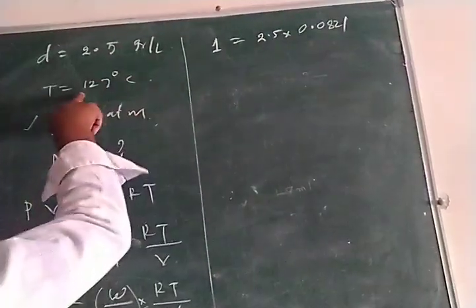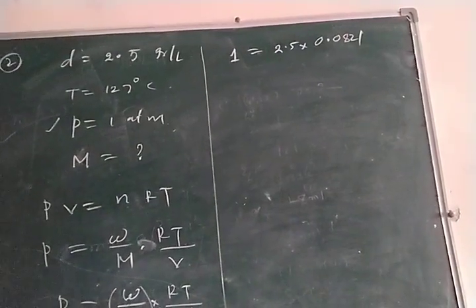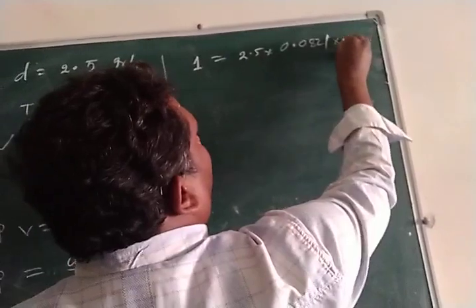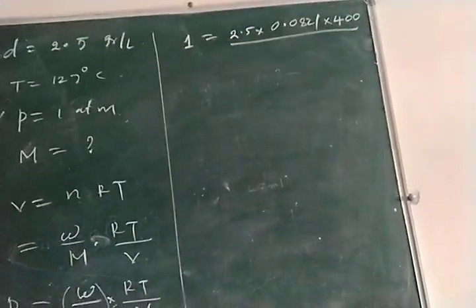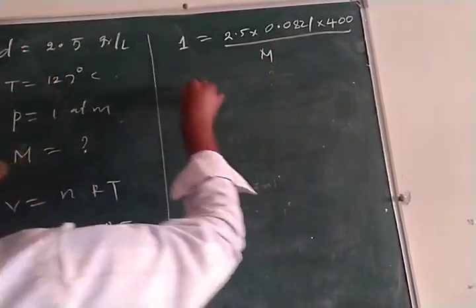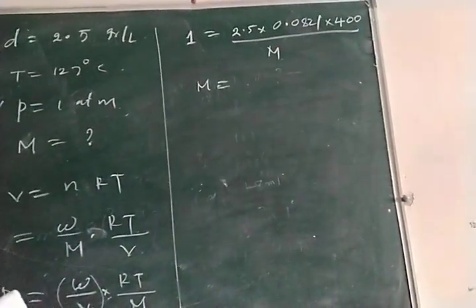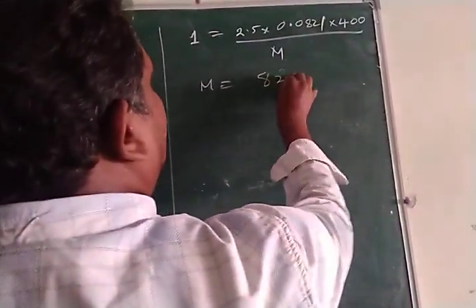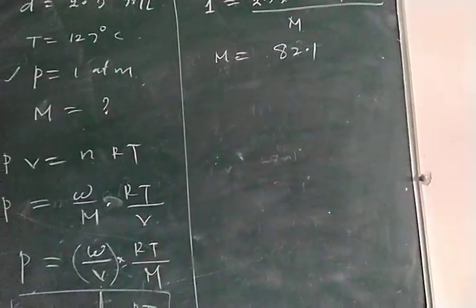Temperature they have given is 127 degrees Celsius, so it changes to Kelvin: adding 273, it becomes 400 Kelvin. If you simplify, you will get the molecular mass nearly 82.1.